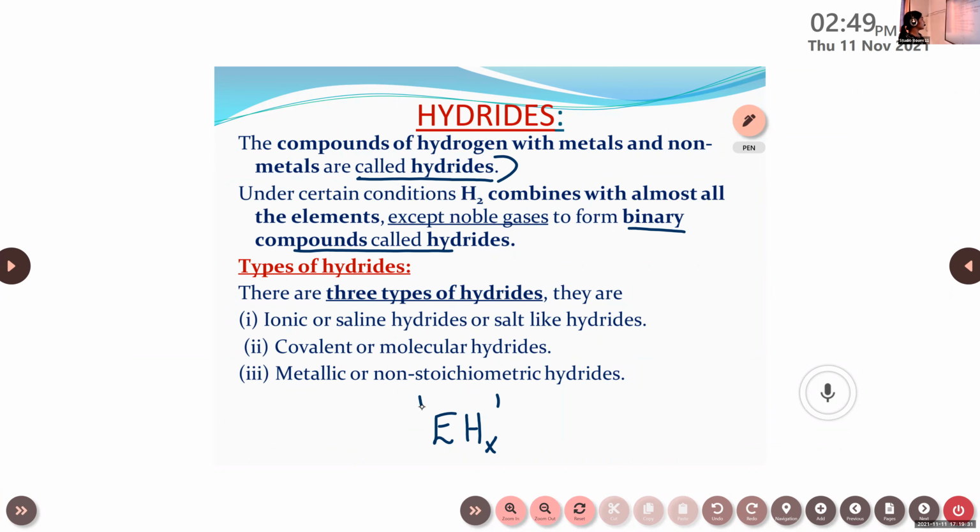Shabari, can you please read the names of the three types of hydrides? Ionic or saline hydrides or salt-like hydrides, covalent or molecular hydrides, metallic or non-stoichiometric hydrides. Okay. So we can learn about each hydride in detail in the next class.